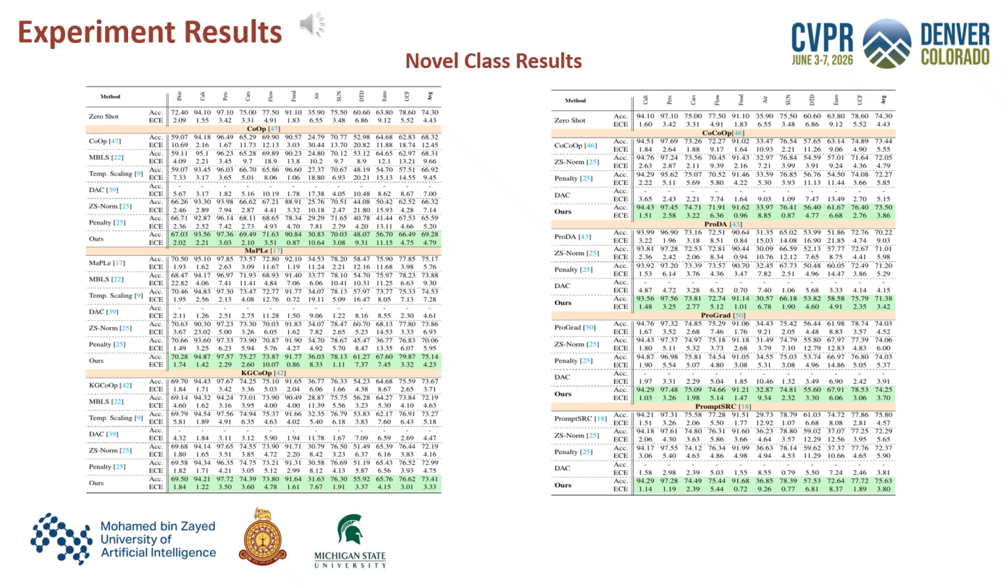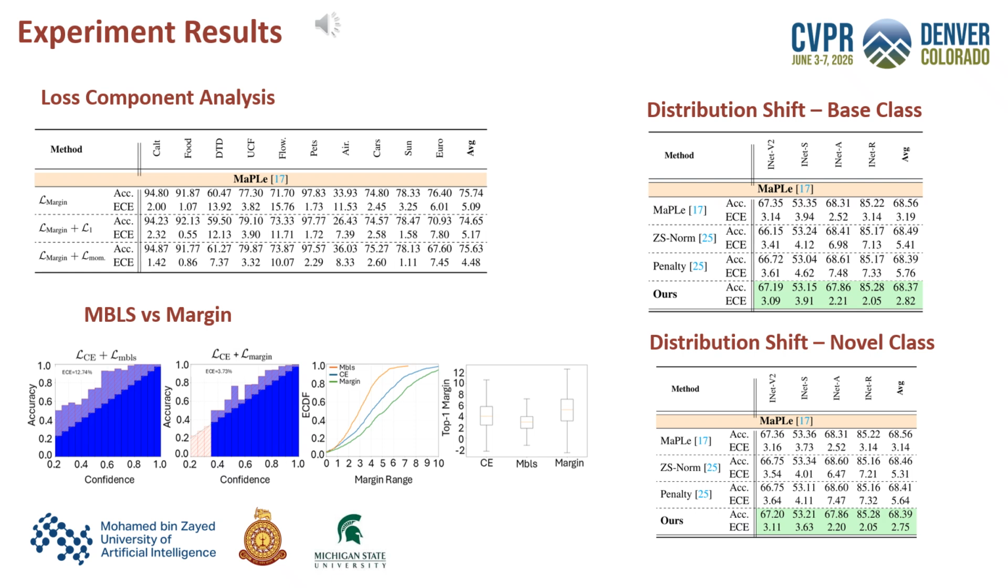For novel classes, the main challenge is overconfidence. The results show that our method reduces ECE while preserving generalization accuracy. This is important because novel classes are unseen during prompt tuning. Compared with post-hoc methods such as temperature scaling and DAC, our train time regularization better prevents semantic drift and gives more reliable confidence estimates. In the loss component study, combining margin loss with moment matching gives the best calibration.